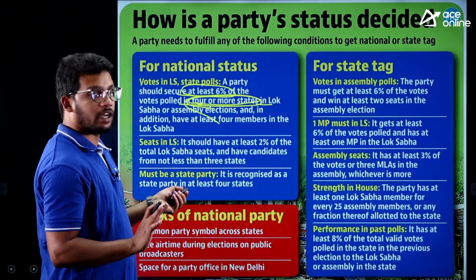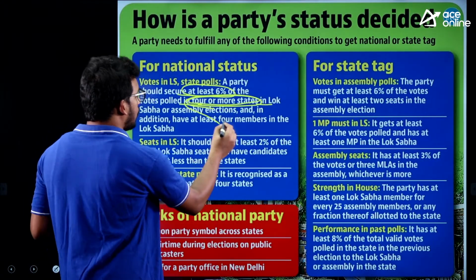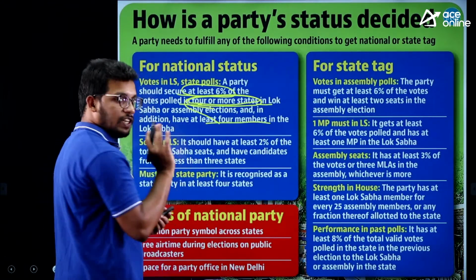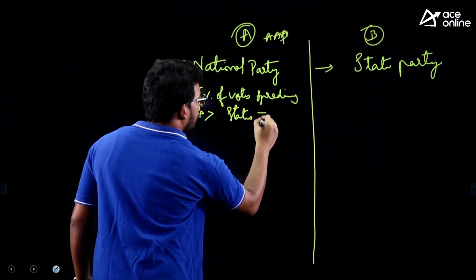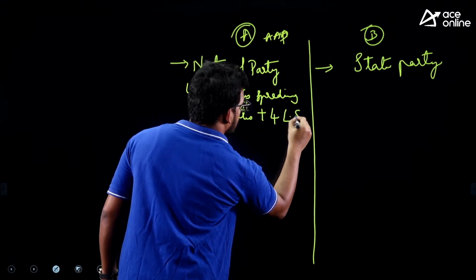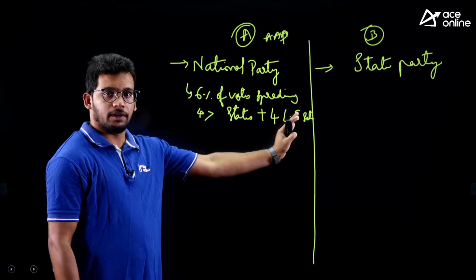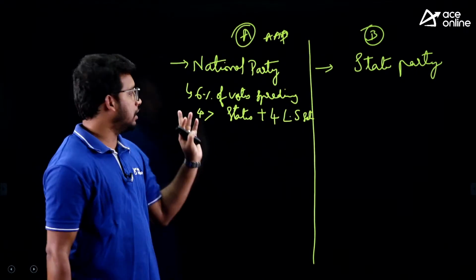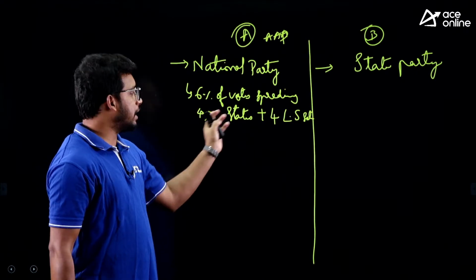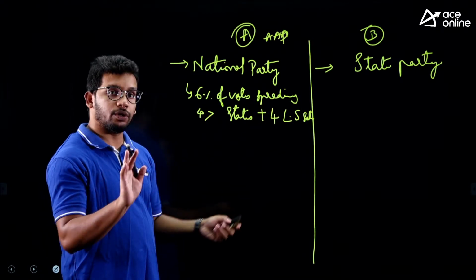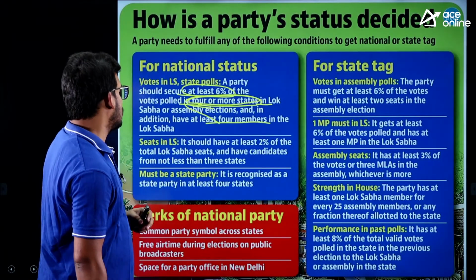But that is not the only condition. In addition to that, they need to have at least 4 seats in Lok Sabha. So plus 4 Lok Sabha seats. If any party gets this, they will be declared a national party. 6% votes spread over 4 or more states, and they also need to get 4 Lok Sabha seats.